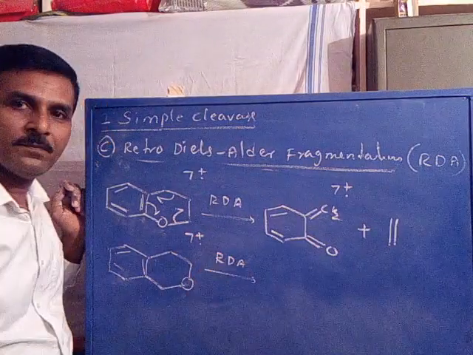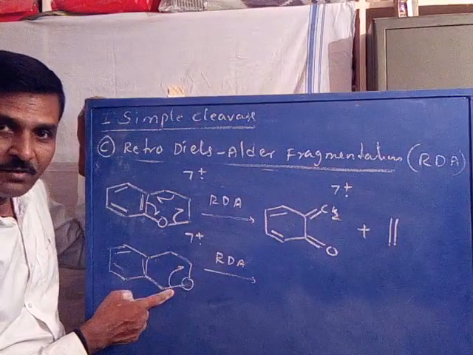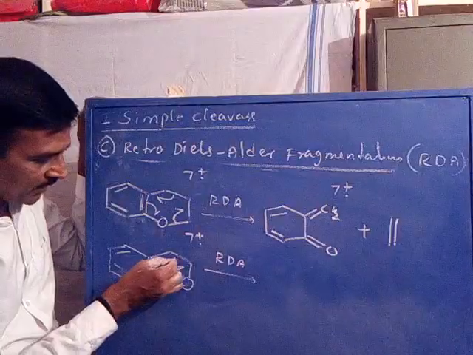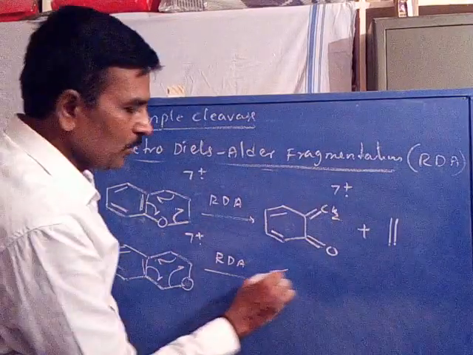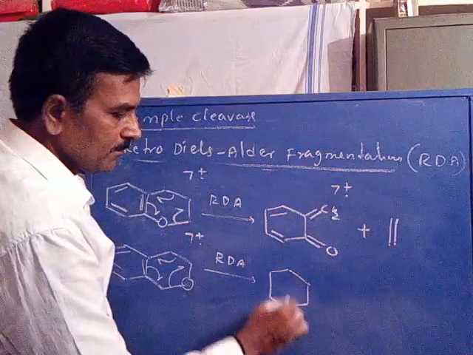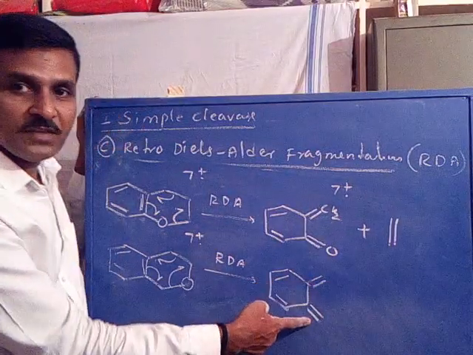The first sigma bond is cleaved, and in the second sigma bond cleavage this bond is polarized toward this side to get a double bond, CH2 CH2.